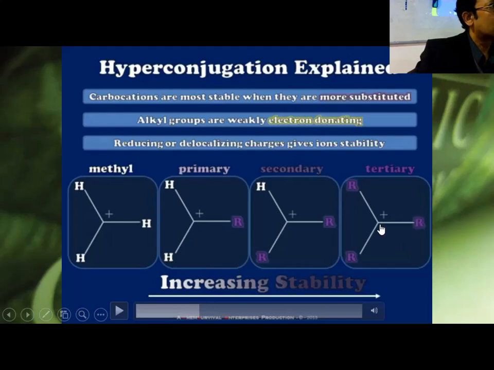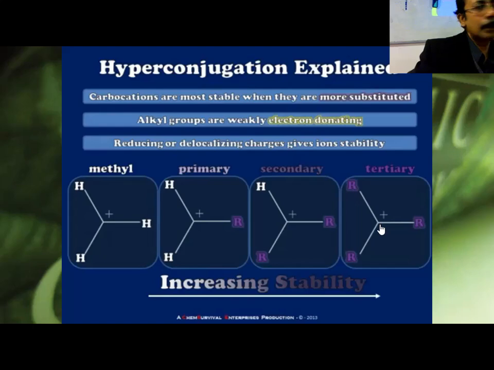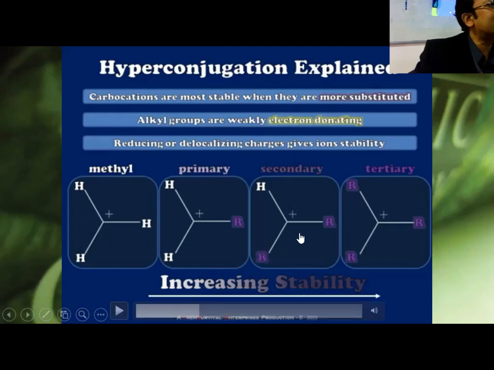But if the alkyl group is CH3, then? Yeah, alkyl group CH3 means it is also an alkyl group, no? So it is giving inductive effect as well as hyperconjugation. If it is CH3, then how many alpha hydrogens? 9. So it is giving more stability, compared to here where you are getting 6. Here you are getting 6, but here you are getting 9. And for inductive effect, here you are getting plus I effect of 2 methyl groups, and here 3 methyl groups. So this is supposed to be more stable.